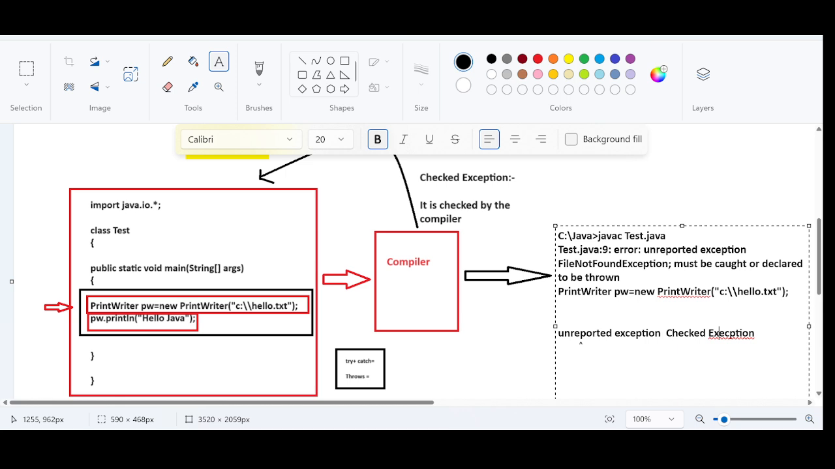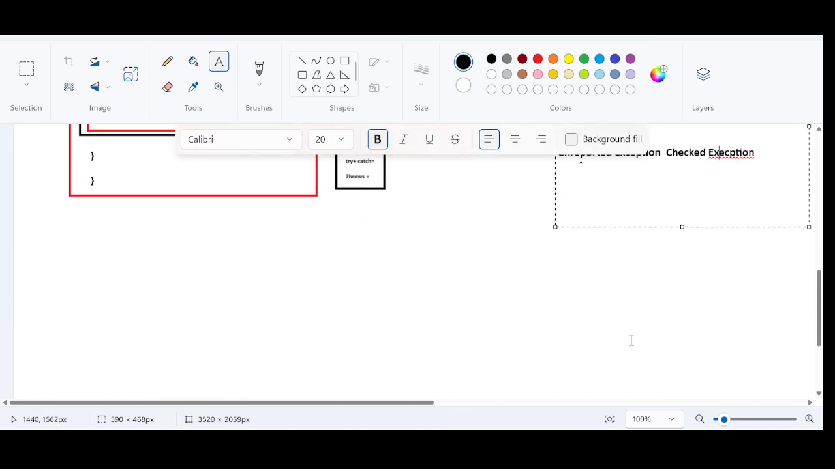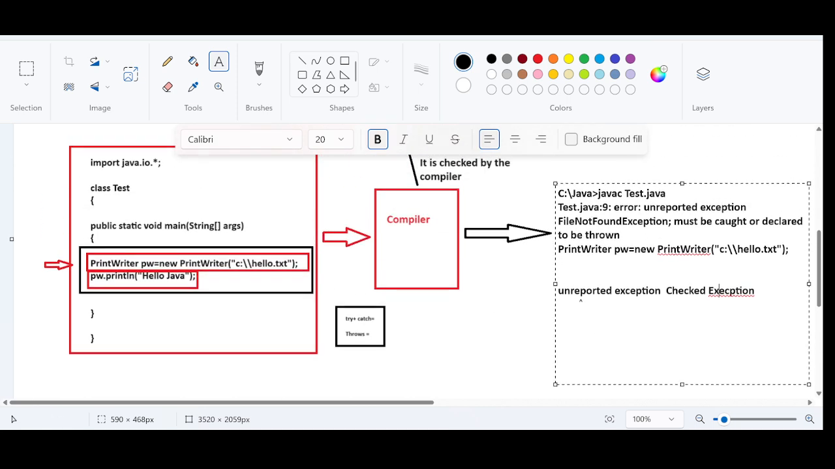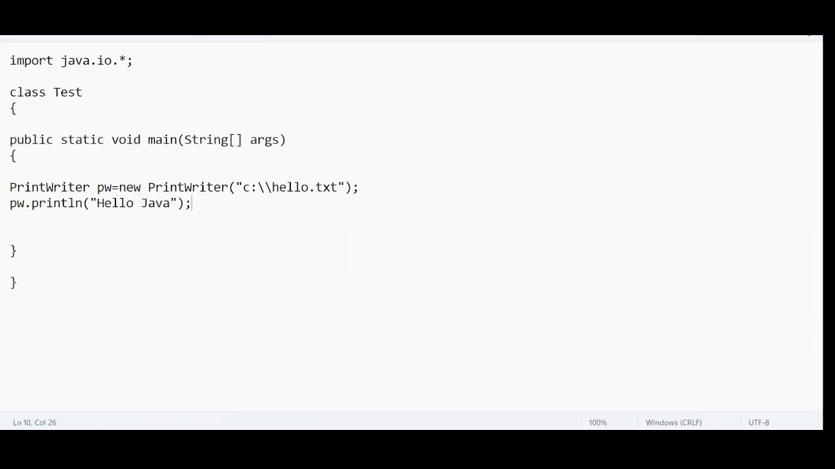So this is what it means, right? So this is making some sense. So what if I want to run this code, execute? How to satisfy the compiler now? We can satisfy the compiler by adding the handling code. Just by adding the handling code. How do I do that? Just put this code in a try block.